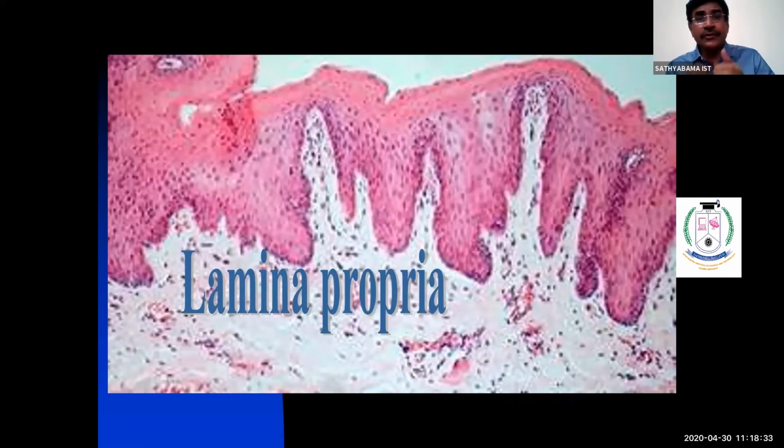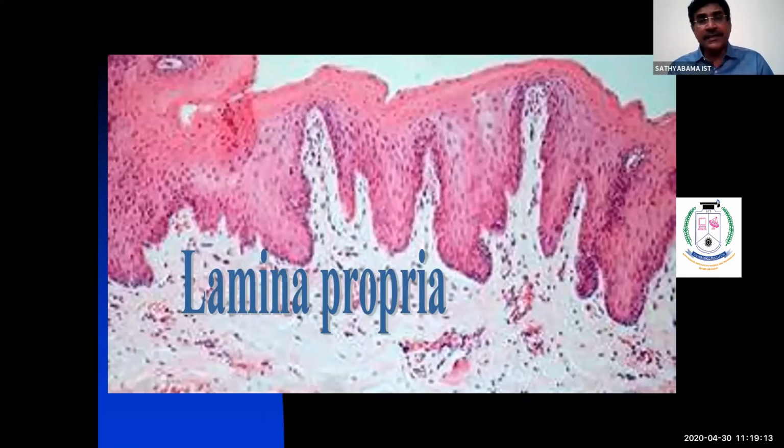It gives you the appearance called rete ridges. The interface between the epithelium and connective tissue is thrown into alternating elevations and depressions. See here, this is the depression and elevation. So interdigitation between the epithelium and connective tissue is irregular. That is called rete ridges, or rete pegs. Rete ridges or rete pegs are nothing but the irregular interface between epithelium and connective tissue, thrown into alternating elevations and depressions.